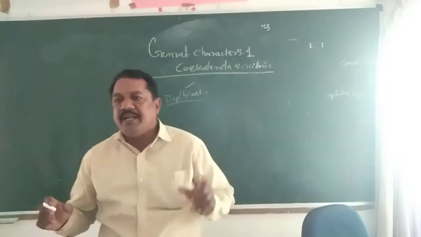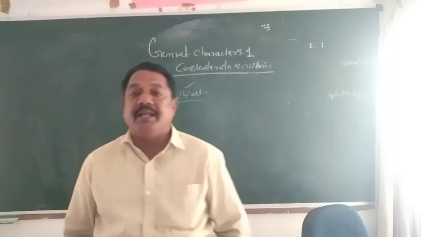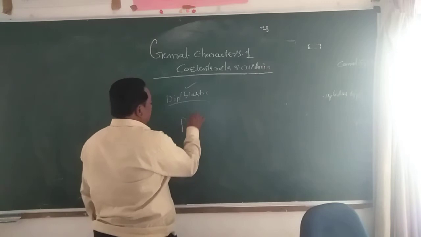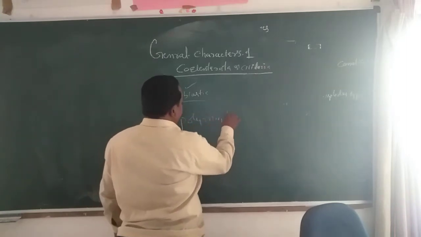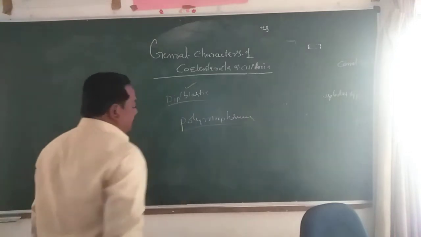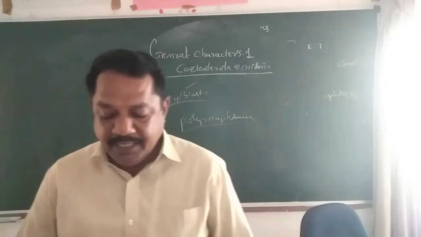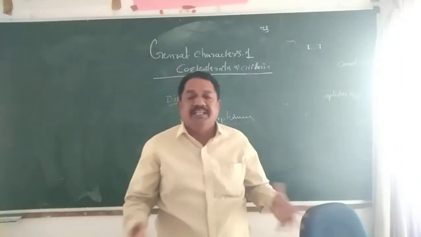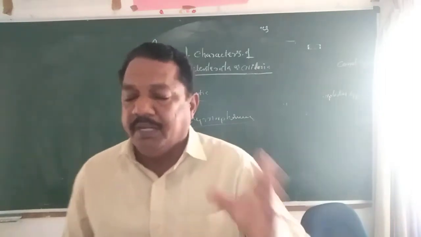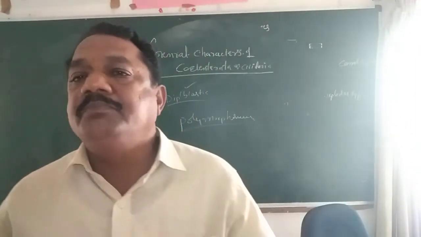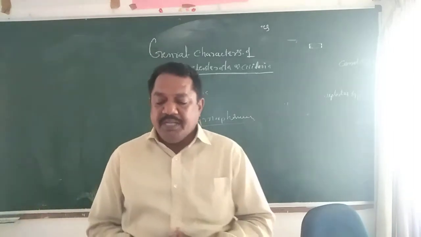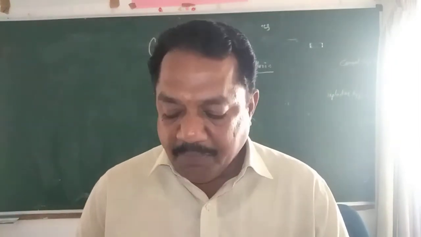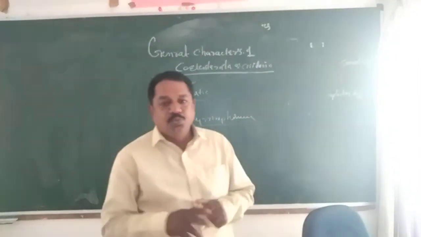Here a special kind of phenomenon is present, that is polymorphism. What is polymorphism? Poly means that a single individual can be present in two or more different forms. Morphism means morphological structure. A single individual appearing in more than one form is called polymorphism. Generally in Cnidaria two different forms are there.